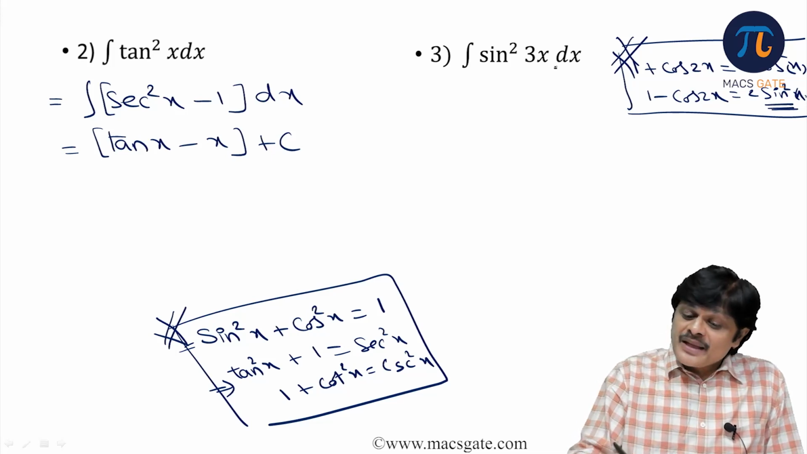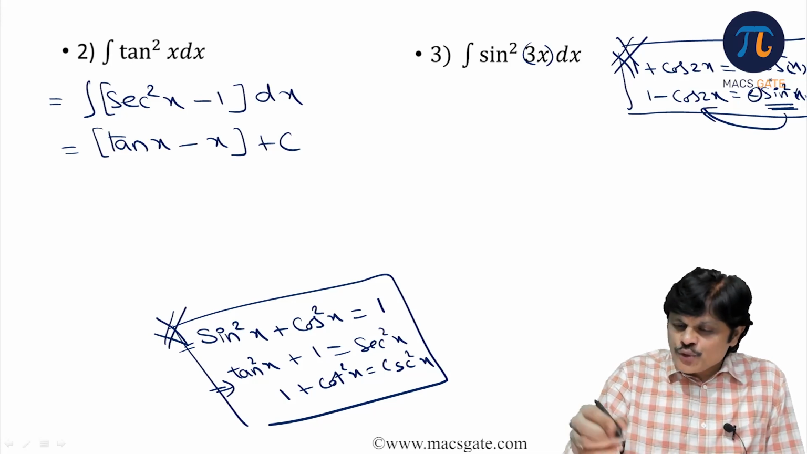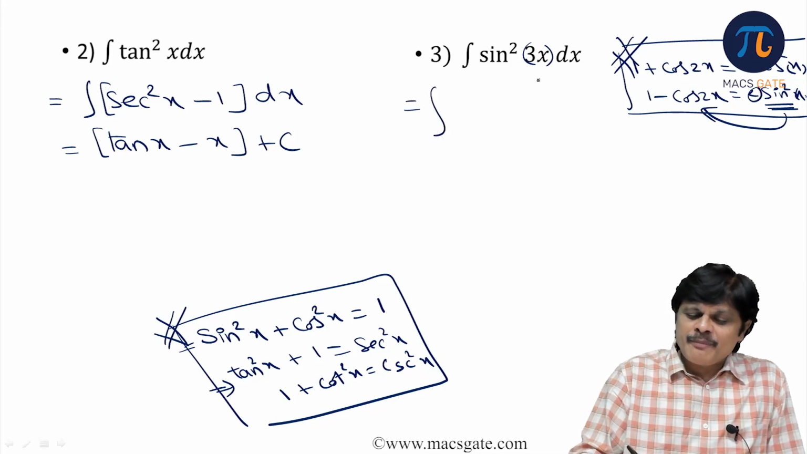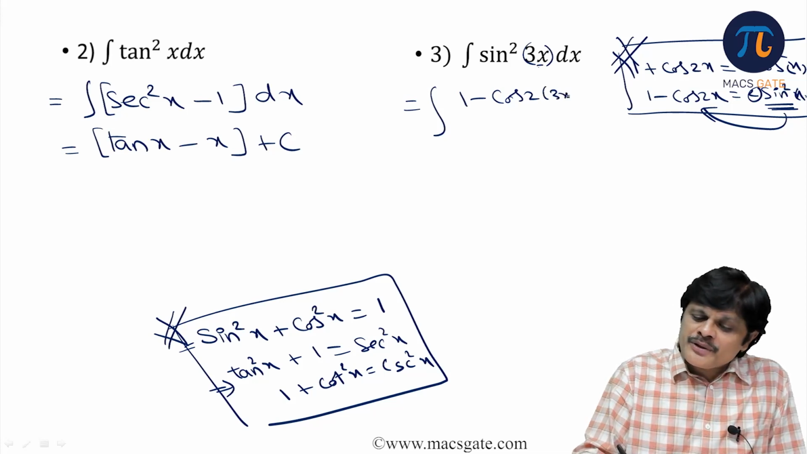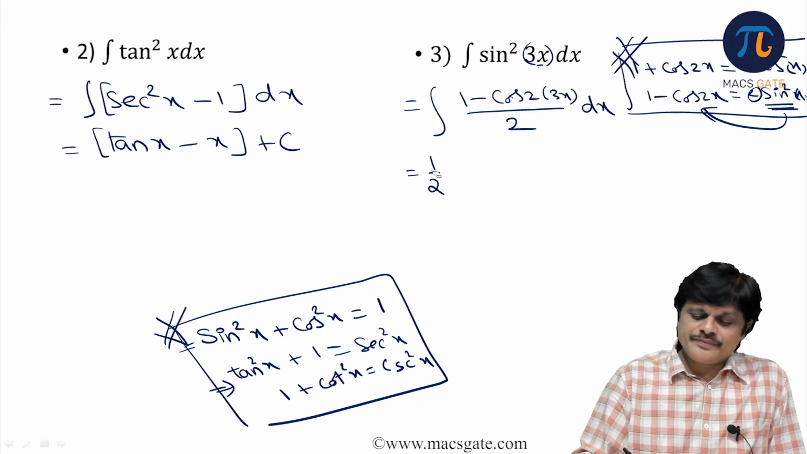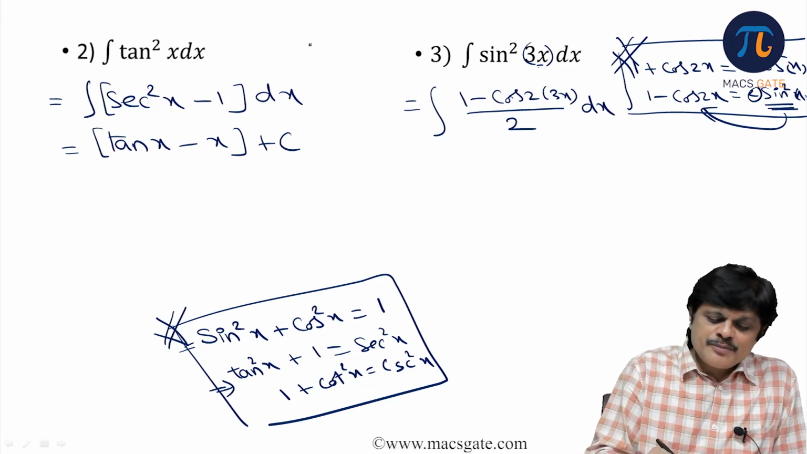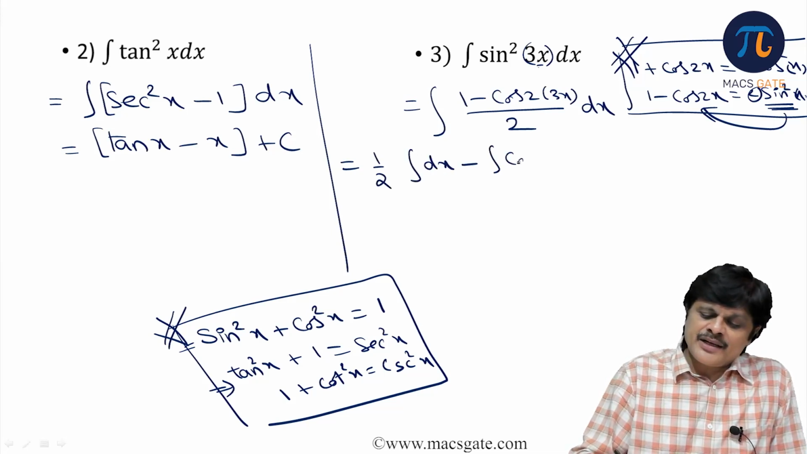It is sin square, but it is sin square 3x. So accordingly you have to write this result. This 2 is also missing, so 2 will go down. So this would be 1 minus cos 2 into x. See, if it is x, cos 2x. If it is 3x, 2 into 3x by 2 dx. So you can keep that 1 by 2 outside. It is integral dx minus integral cos 6x dx.